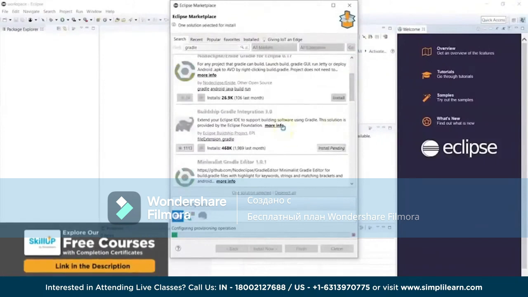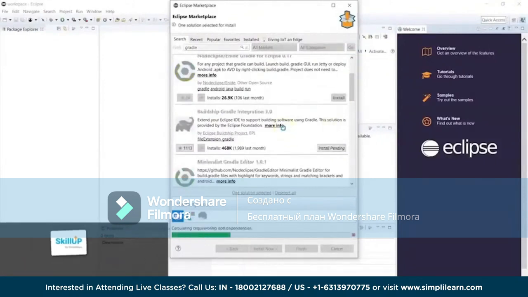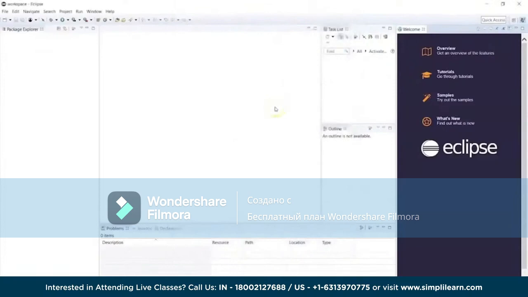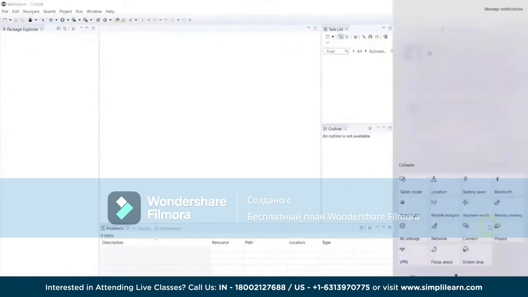It will download it. In some cases, maybe it's already part of the Eclipse IDE. So you can go to the installed tab and see whether this plugin is already installed or not. But in this case, we are installing it, and once the installation is done, we have to restart this Eclipse so that the changes can be reflected.